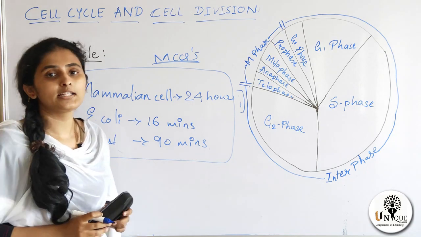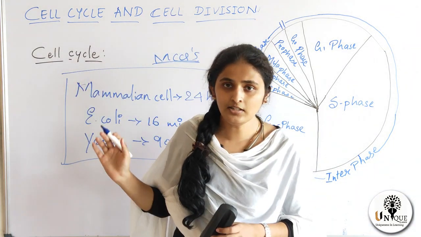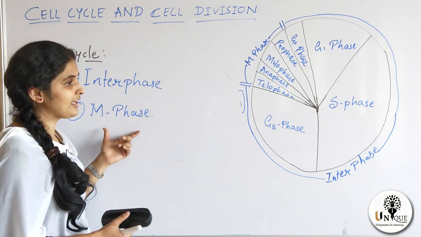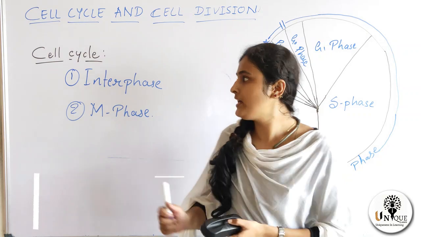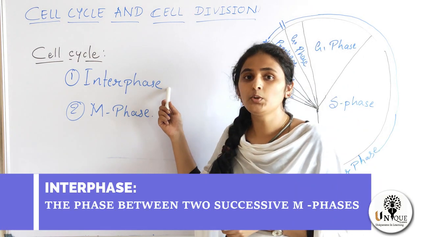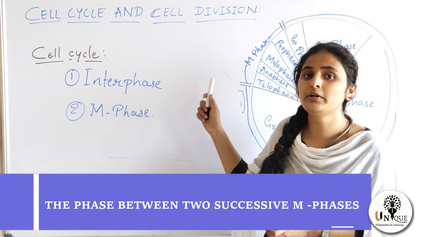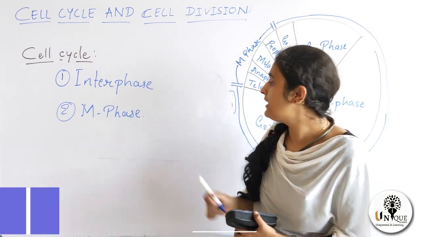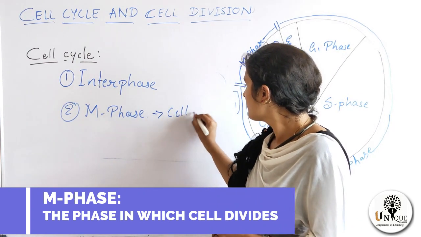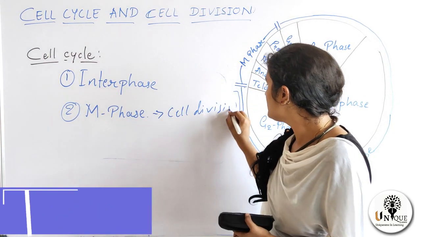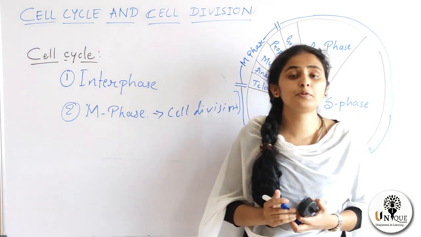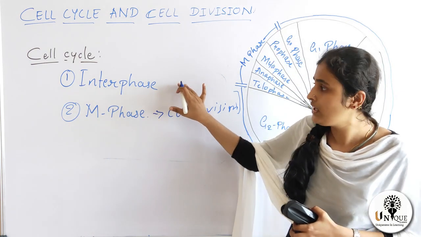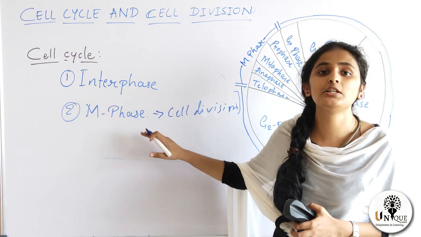Now we have to understand the phases of cell cycle. In cell cycle we have two phases. First one is interphase. Second one is M phase. Interphase is a phase which occurs between two successive M phases. It is the interval between two successive M phases. And M phase is a cell dividing phase. Cell division occurs here. In interphase, cell is preparing itself for the further division. So cell is preparing itself for the division in interphase, and in M phase, cell is dividing itself.